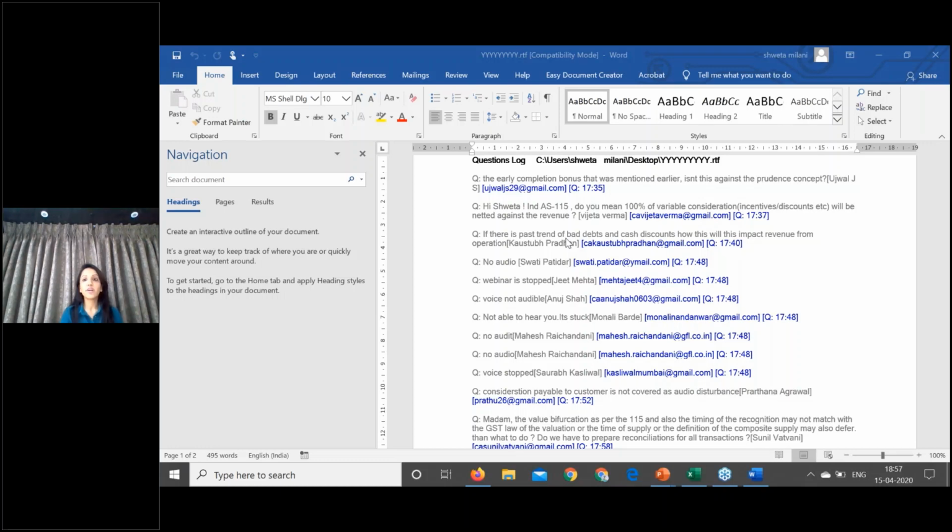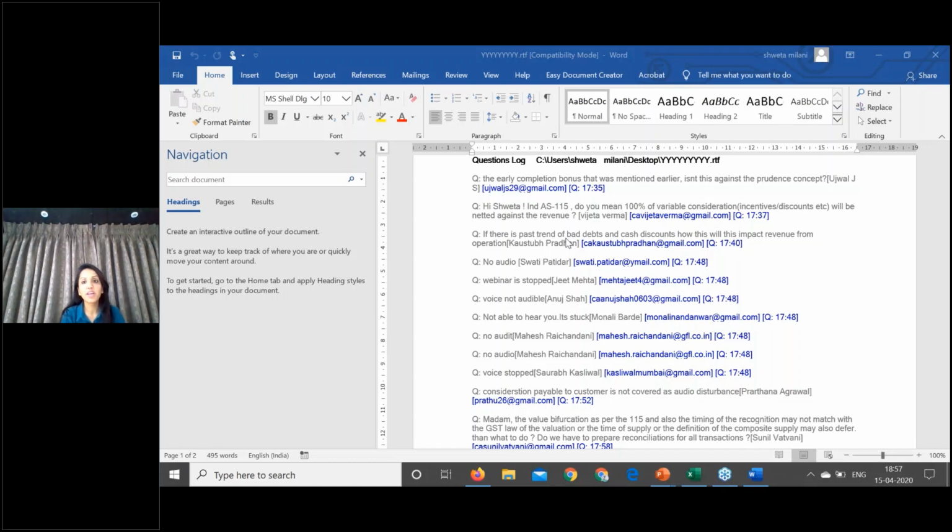So in this new standard, you just compare the annual reports. There are various companies whose top line has reduced due to this concept of netting it off against the revenue from operations. And the last question is early completion bonus.